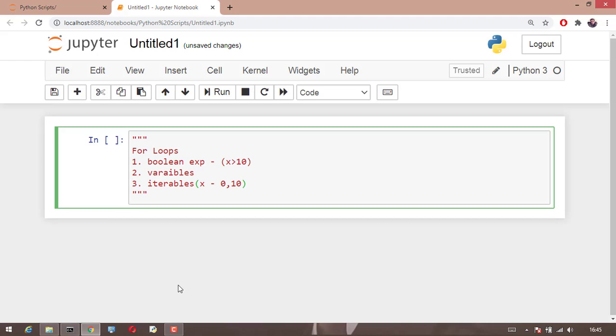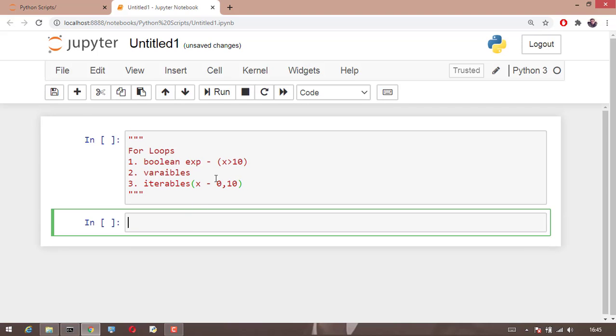Okay, so now let us see the first condition on the loop, how we can run loops. For loops are normally iterated over a collection of items. When I say collection, it can be a string or a list or a tuple, dictionary, all these kinds of things. For only those kinds of things, for a collection of items, we can use a for loop.